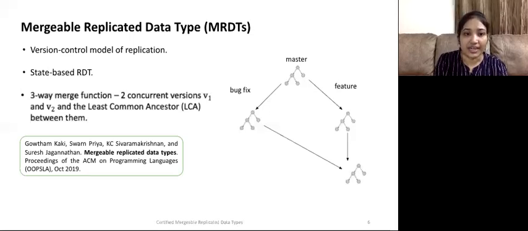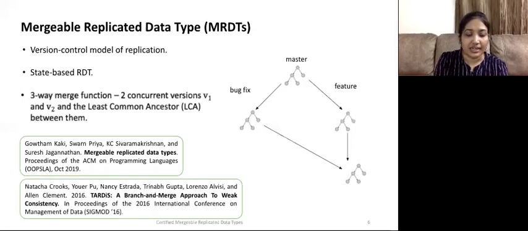In this paper, the idea was to map the data structure from its concrete domain to relational domain and map it back to concrete domain every time we want to merge. While the paper proposes an automated technique for deriving merge functions, this is not an efficient solution because moving between different domains is expensive. And another prior work, TARDIS, also looks at the same sort of application in a key value store equipped with branching and merging. But they do not focus on convergence. And their execution model was also much more restricted. Our focus in this paper is to ensure convergence of MRDTs.